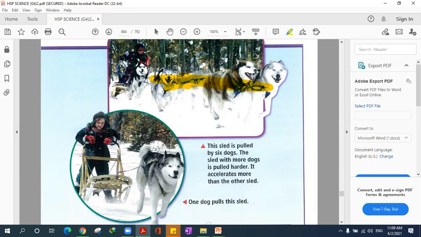What do you guys think? We only want one word. Force. Force. Malak? Right. Yes, force is the one that causes the speed and the direction to change, Iyad.